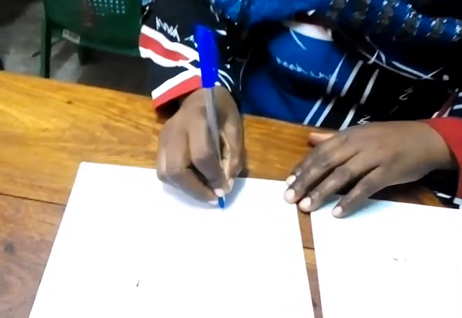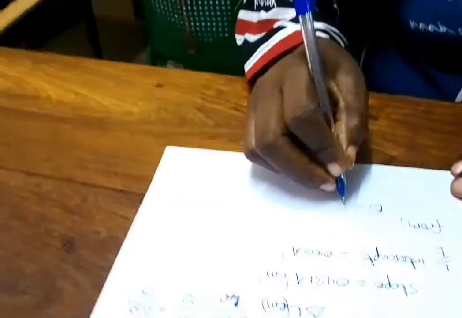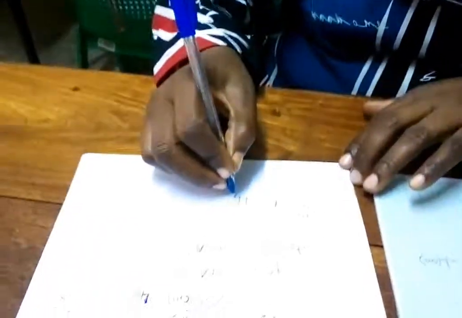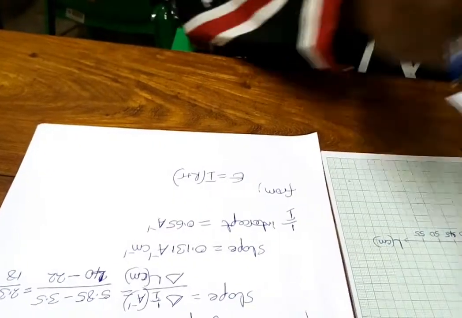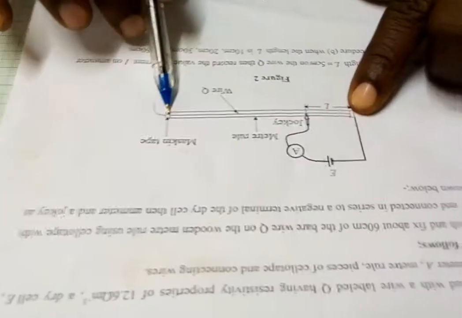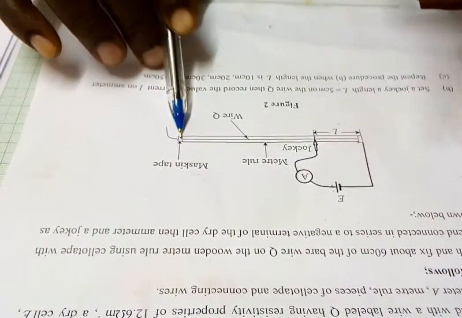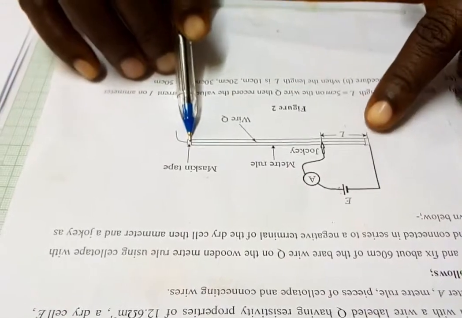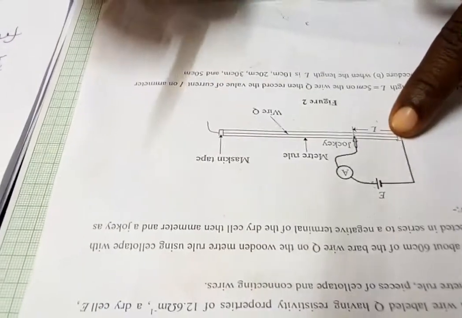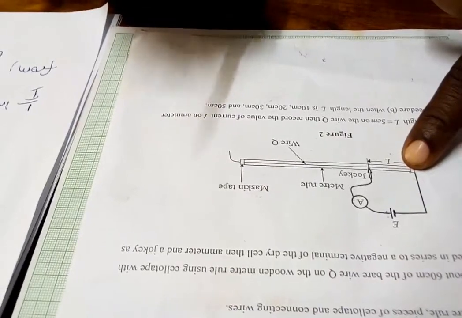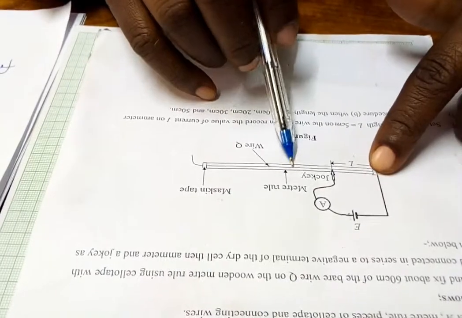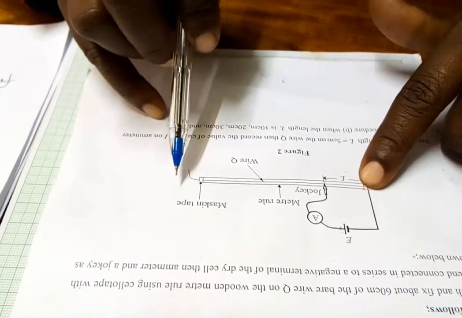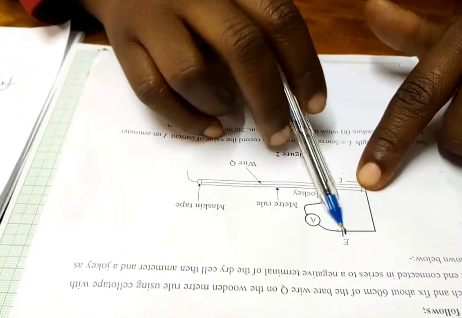From the circuit formula, E is equal to I bracket R plus r. Where is it from? As you can see in our diagram here, this is the length of a wire, which has a resistance R. We know the relationship between the resistance and the length of a wire together with its cross-sectional area. The wire has a resistance R, and a cell also has an internal resistance r.